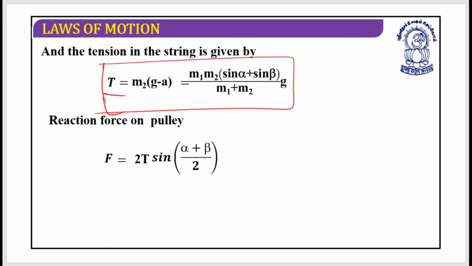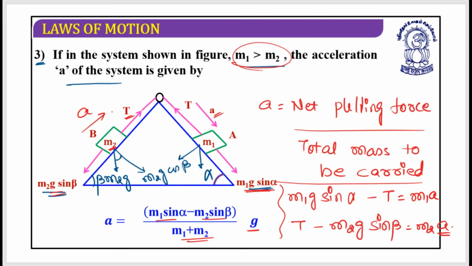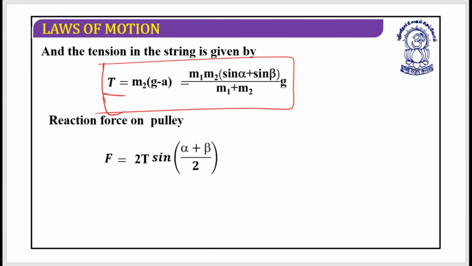Once you have the acceleration, it would be very easy, and you can do it in fractions of seconds to find the tension T. So it's not advisable to remember this, but if you wish, you can go for it. And the reaction force is equal to 2T sine of (alpha plus beta) by 2. I hope you remember this.